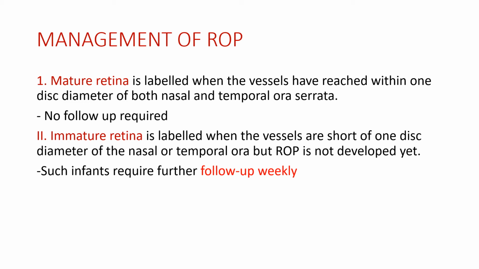Immature retina. It is labeled when the vessels are short of one disc diameter of the nasal or temporal ora, but ROP is not developed yet. Such infants require further follow-up weekly. So premature babies with immature retina should be followed up weekly.